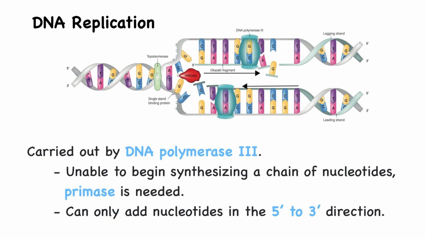DNA polymerase III is unable to begin synthesizing a chain of nucleotides on its own, so it relies on the enzyme primase, which synthesizes short RNA primers that provide a starting point for DNA synthesis, a place for the DNA polymerase to bind to. DNA polymerase can only add nucleotides in the 5' to 3' direction, so as a result, replication occurs a bit differently on the two strands.